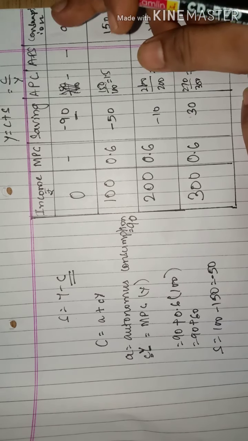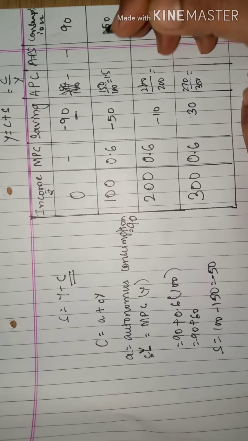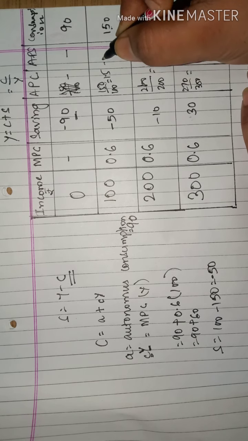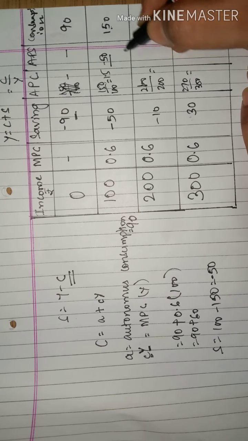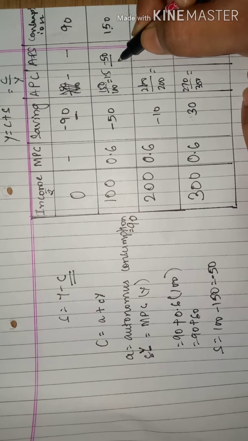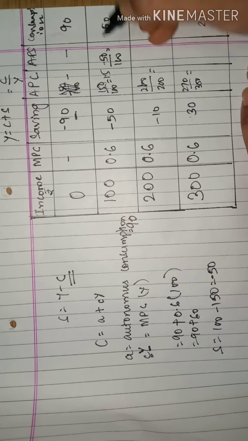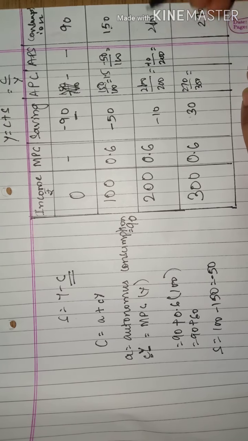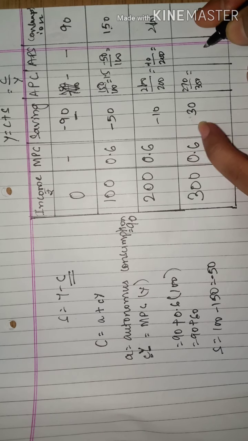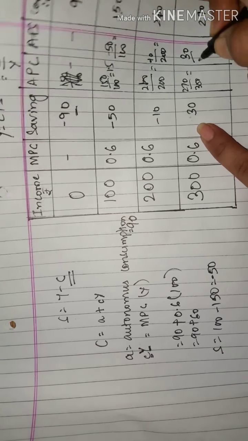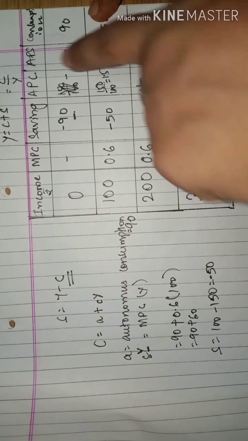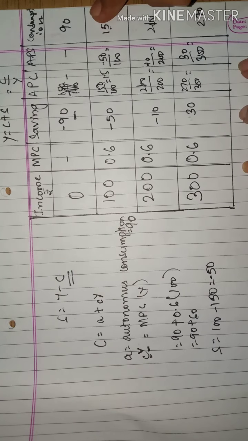Now if I calculate APS, here I need to have savings. Here my saving is minus 50. What is my income? My income is 100. Likewise I will calculate. Here what is my savings? That is minus 10. What is my income? 200. Again I will calculate. Here my saving is 30 upon 300. So this is how I will get APC, APS and consumption.